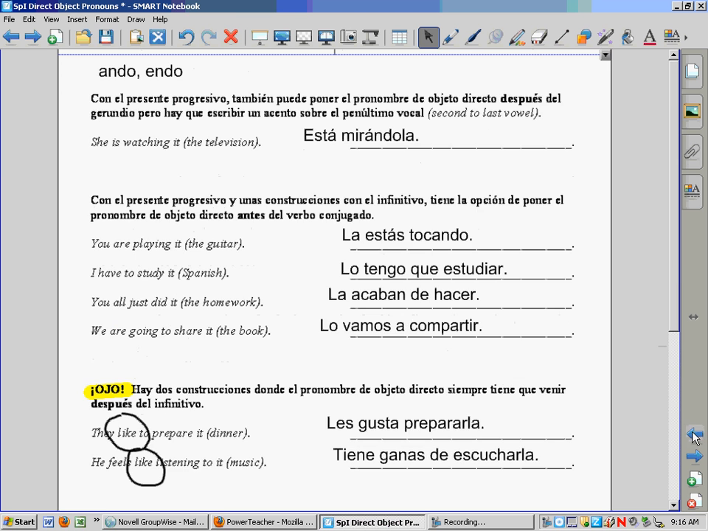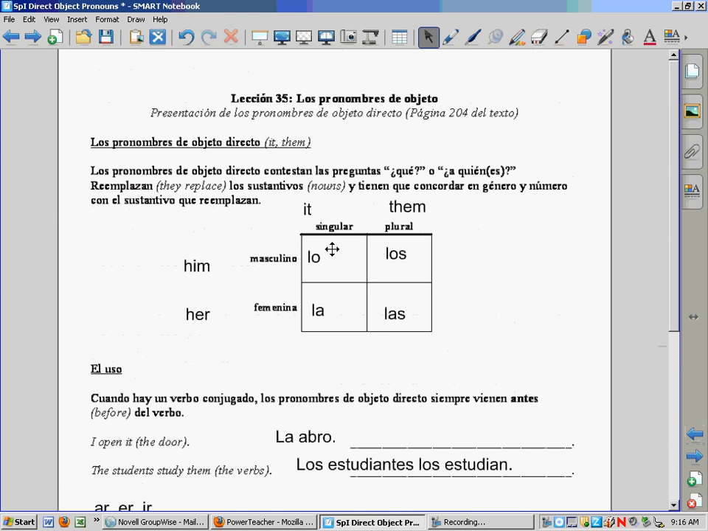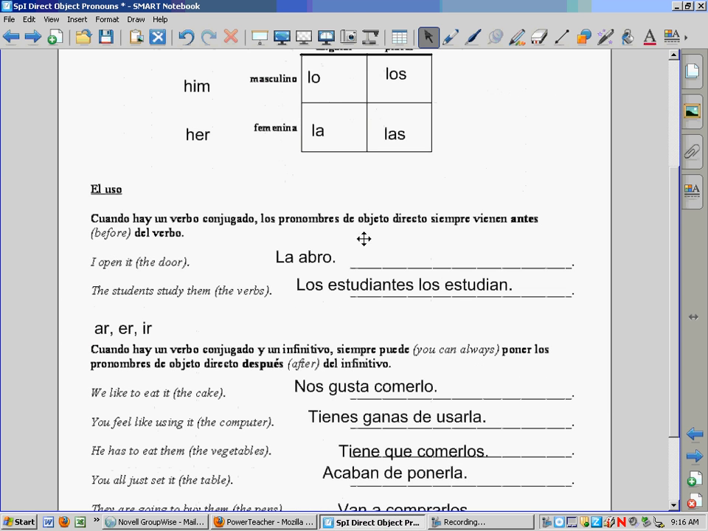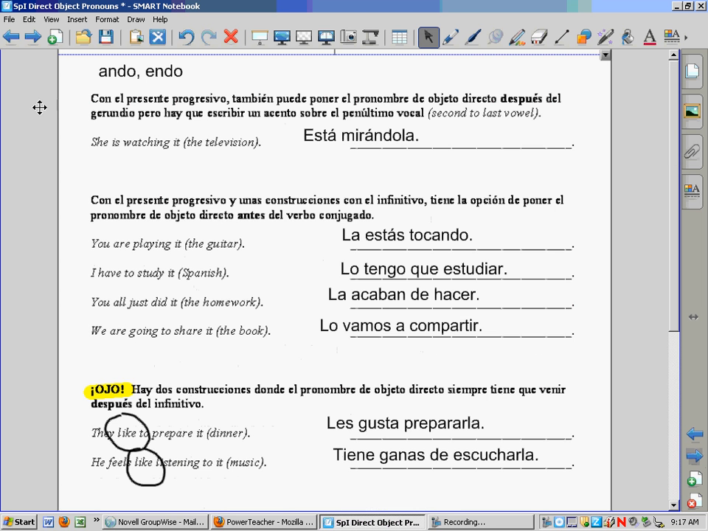So again, just to recap, the four words you're going to have to memorize for the quiz are lo, la, los, las, and you'll have to know how to use them in sentences much like you saw here. They always come before the verb unless you have a verb that ends with ar, er, ir, or ando, endo. Sometimes you have the option to put it before or after, but with these last two that involve the word like, you only can put it at the end.